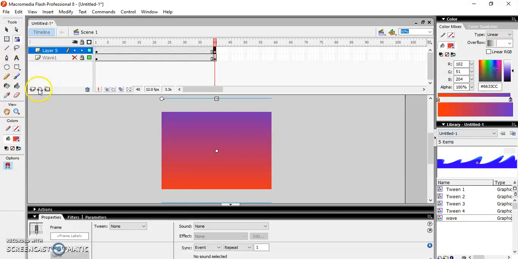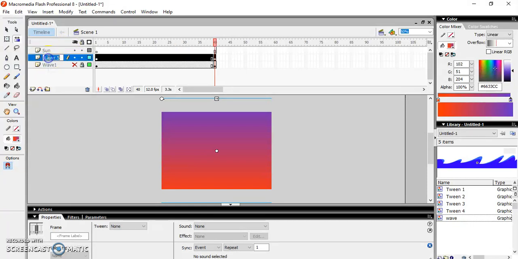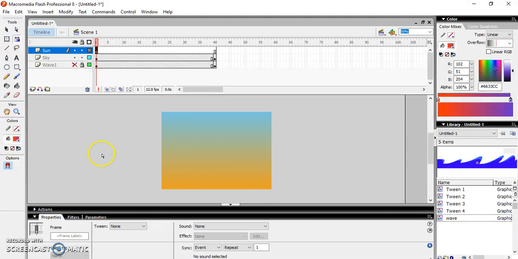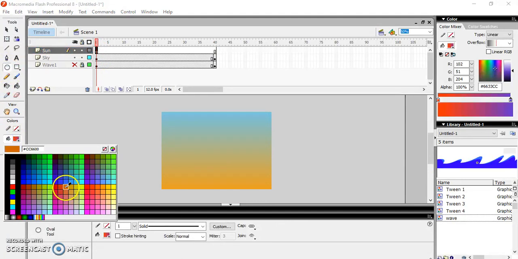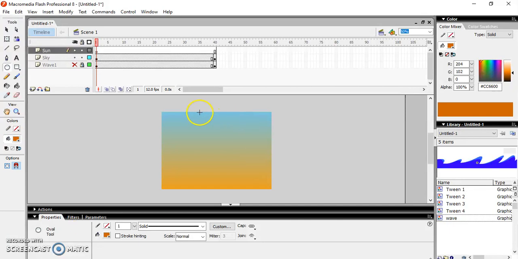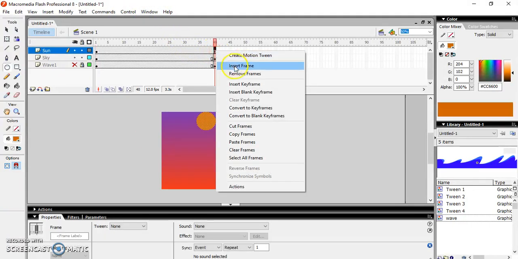Now you want your sun, so that is going to be on the next layer. Insert a new layer, name it as sun. Insert a keyframe at 40th frame.